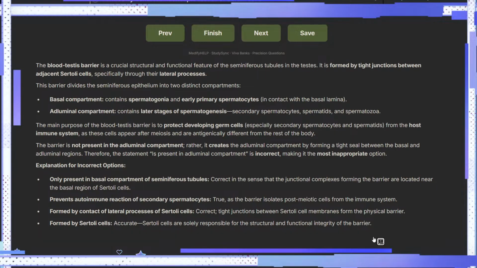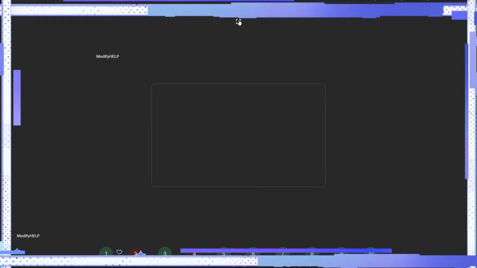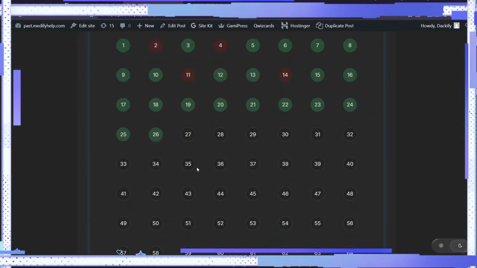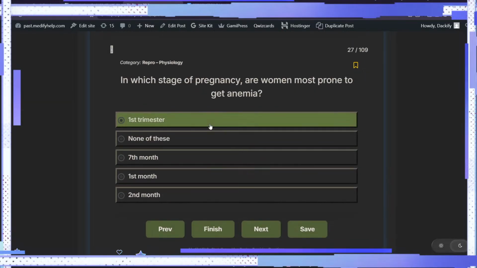All right. सही है. So इसे हम report कर देते हैं to add an image, ताकि it makes it better to visualize this specific concept of the basement membrane being in that place. Right.